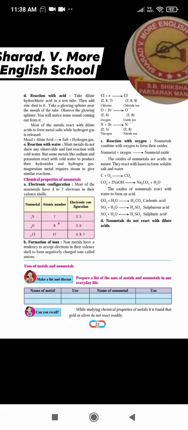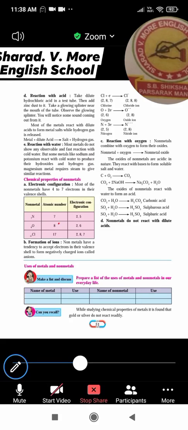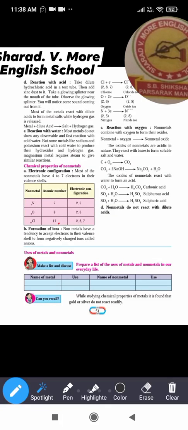Understood? Can you recall, while studying the chemical properties of metals, it is found that gold and silver do not react readily. When we were learning the properties of metals, at that time we studied gold, silver and platinum. These three metals do not generally react with other elements at room temperature. Means they are generally stable, they are not reacting.